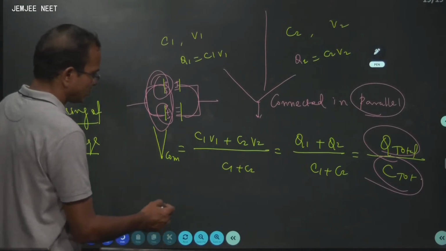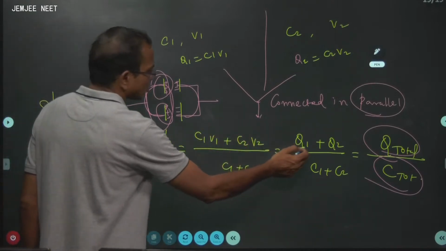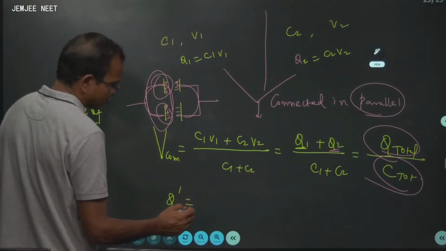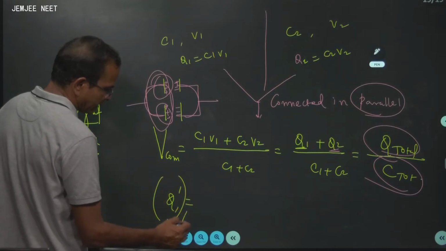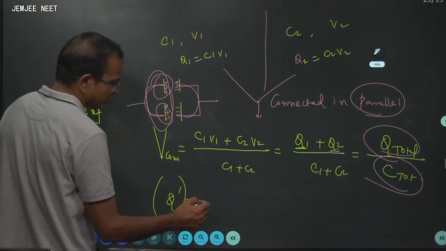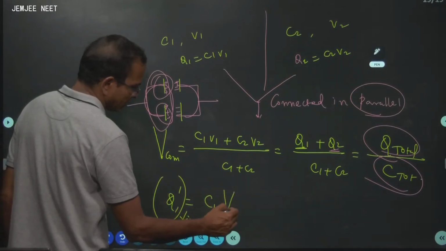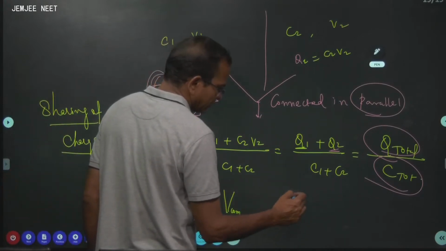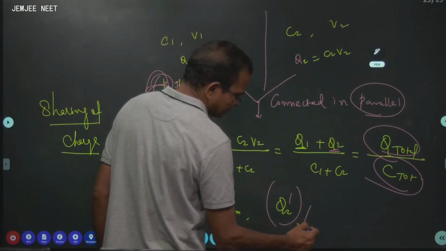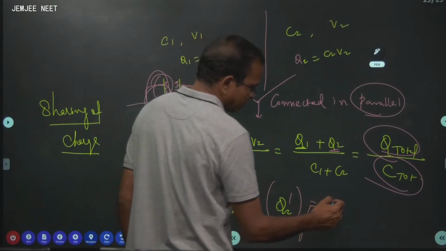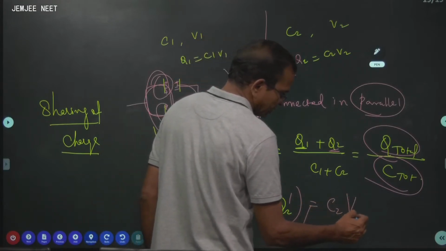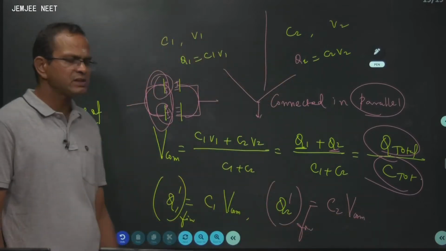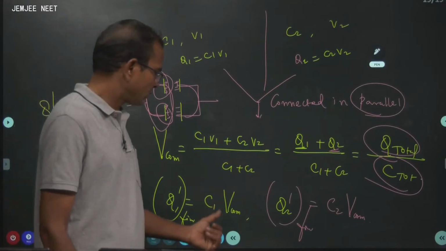Then this Q1 is no more, this Q2 is no more. Now Q1 dash, the final charge, is given by C1 V common. Then Q2 dash final is given by C2 V common, right? So C1 V common and C2 V common are the final charges.